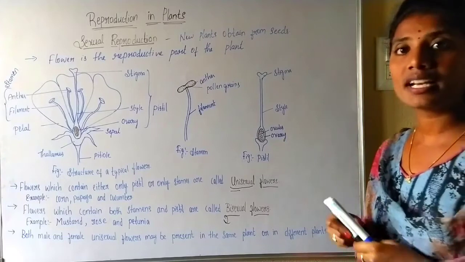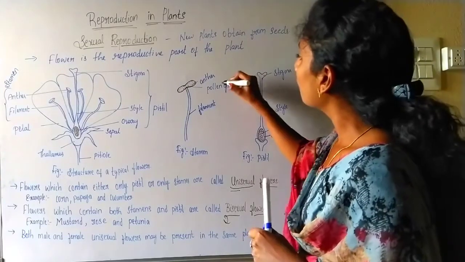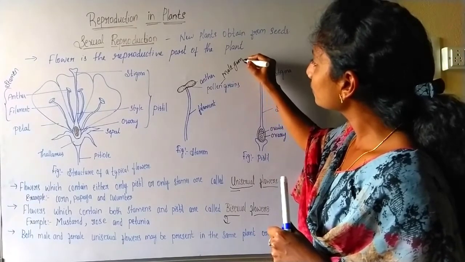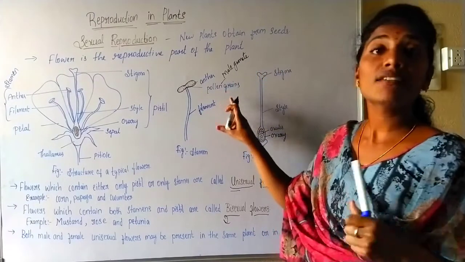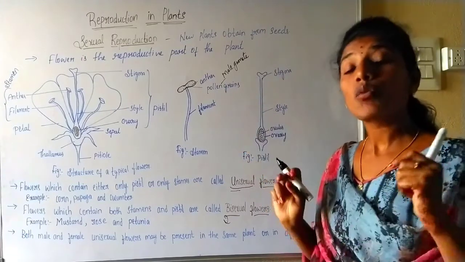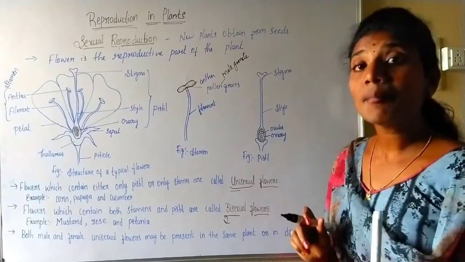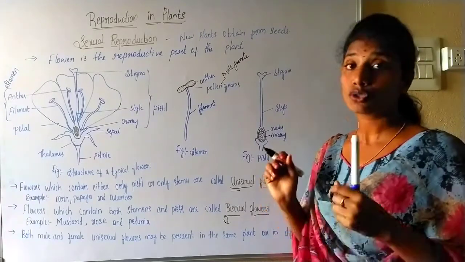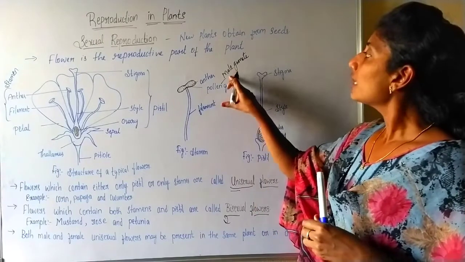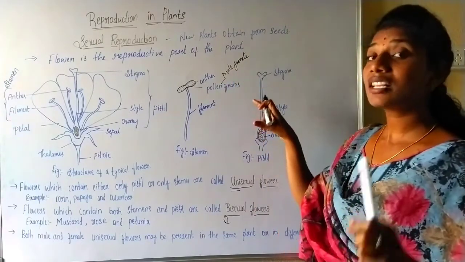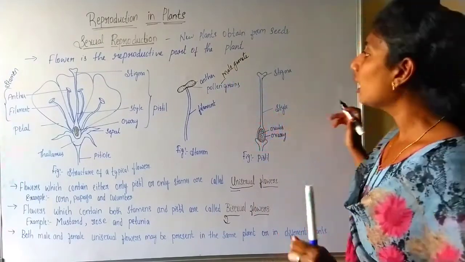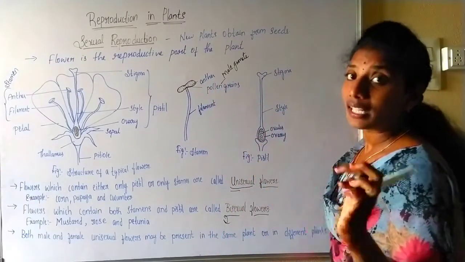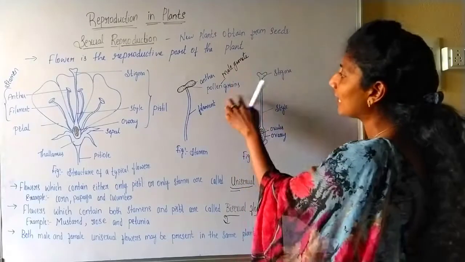What are pollen grains? A pollen grain possesses a male gamete. So what does a male gamete mean? A gamete means a reproductive cell which is able to participate in the process of reproduction. So here male gamete means a reproductive cell of which type? Male. So the anther is going to produce the pollen grains which have male gametes in them.